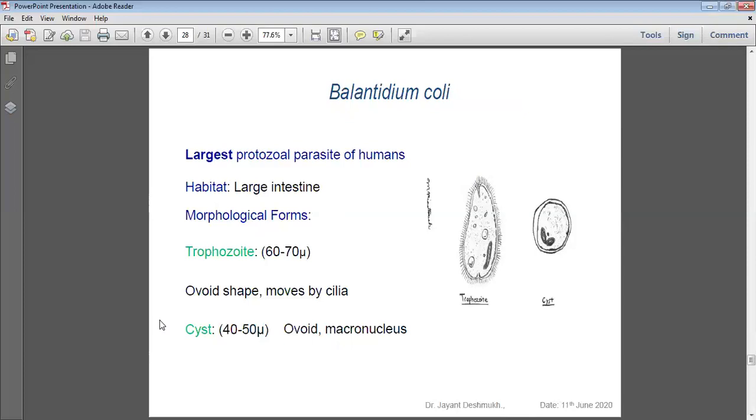Balantidium coli is the largest ciliate. Make a short note: largest protozoa, habitat is the large intestine, and it causes Balantidial dysentery. Which are the protozoa that cause dysentery? One is amoebic dysentery, the second is Balantidial dysentery. Amoeba is motile with pseudopodia, while Balantidium is motile with cilia. The only example of a ciliate is Balantidium coli. Largest protozoa, example of ciliate, Balantidium coli. It causes Balantidial dysentery. And this is the structure.